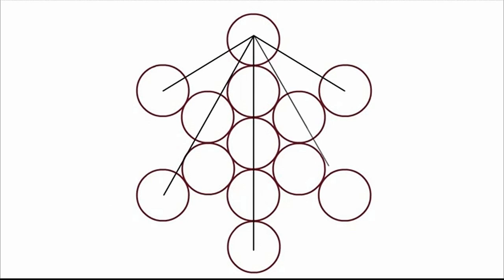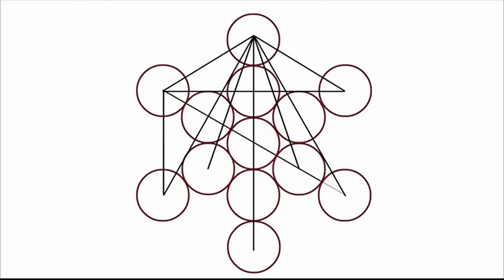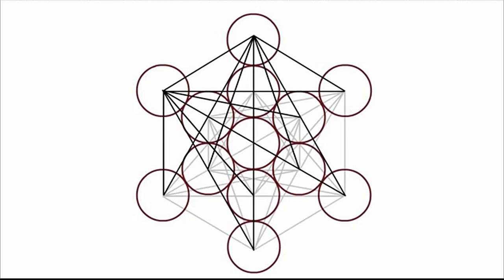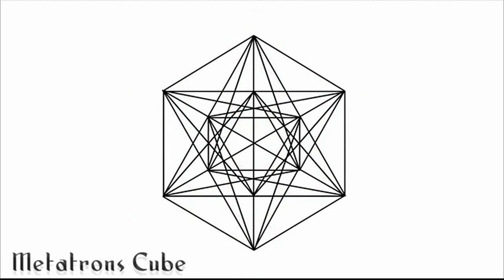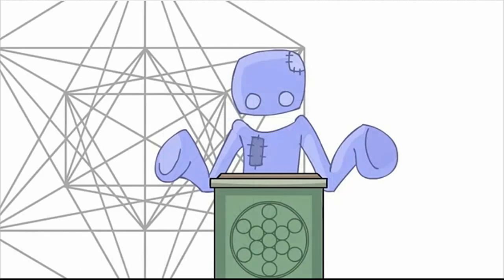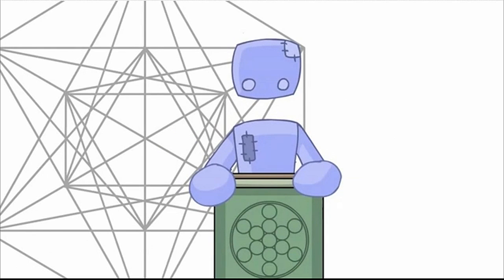What you do is draw a straight line from the very center of every single circle to every other circle in this image. When you do this, you get an image which is known throughout the universe, everywhere, as Metatron's cube. It is one of the most important informational systems in the universe, one of the basic creation patterns in existence. So what is Metatron's cube?